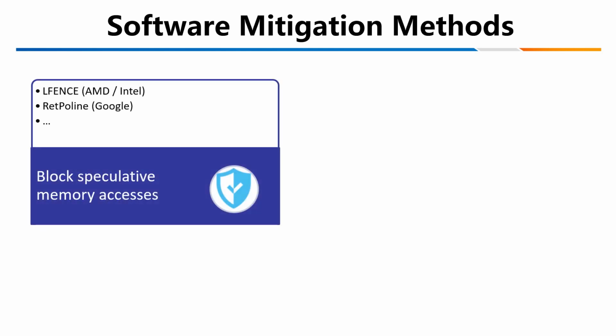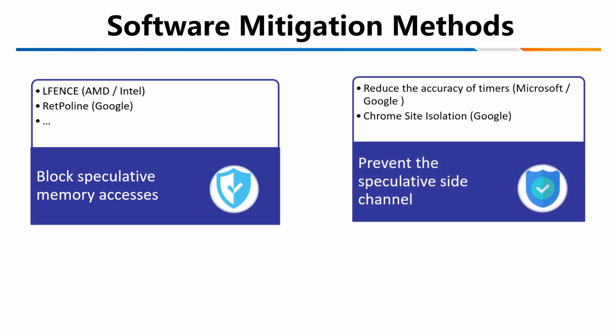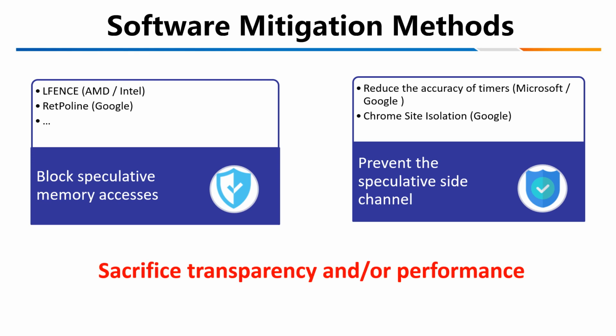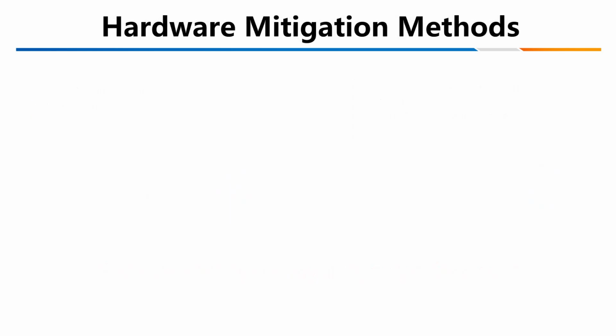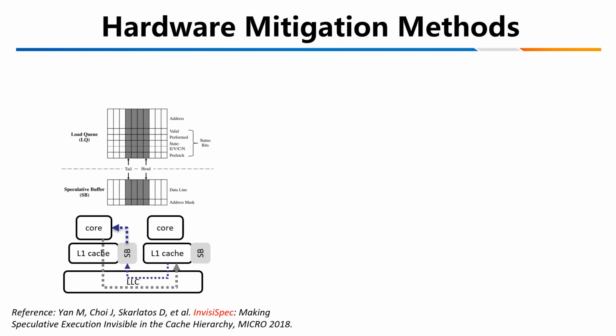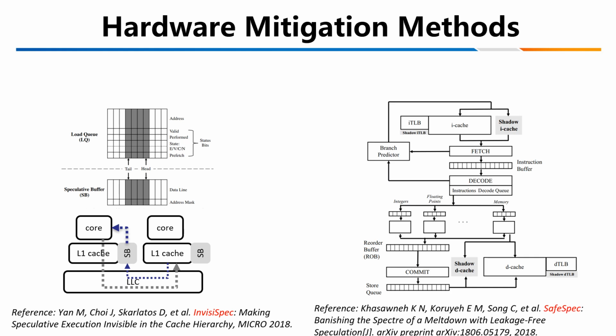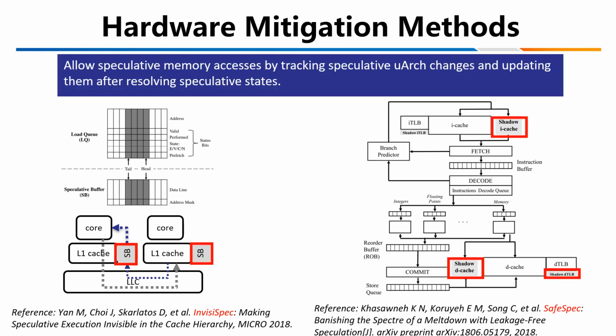There are several software mitigation methods. For example, insert fences to block speculative memory access, or reduce the accuracy of the timer to prevent the speculative side channel. But they all sacrifice transparency and performance. There are 2 prior hardware mitigation methods, SpecLoads and SpecLoads. They allow speculative memory access by tracking speculative microarchitecture changes and updating them after resolving speculative states.